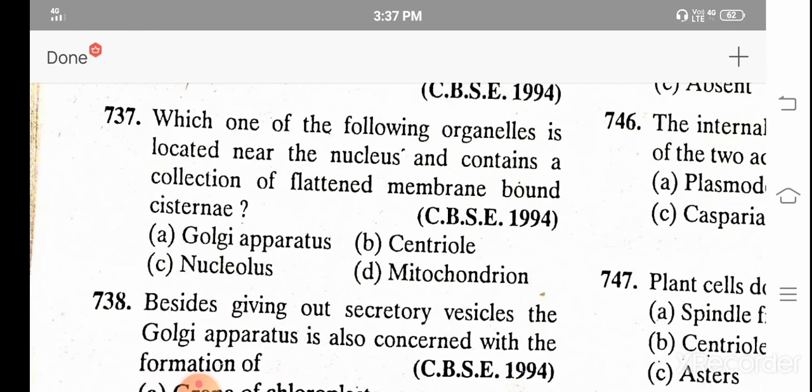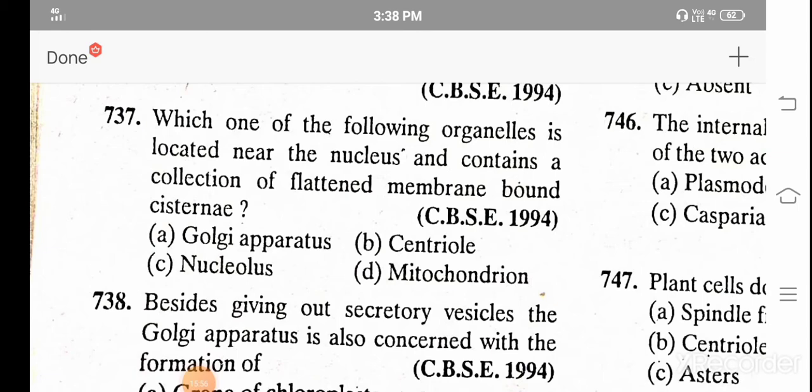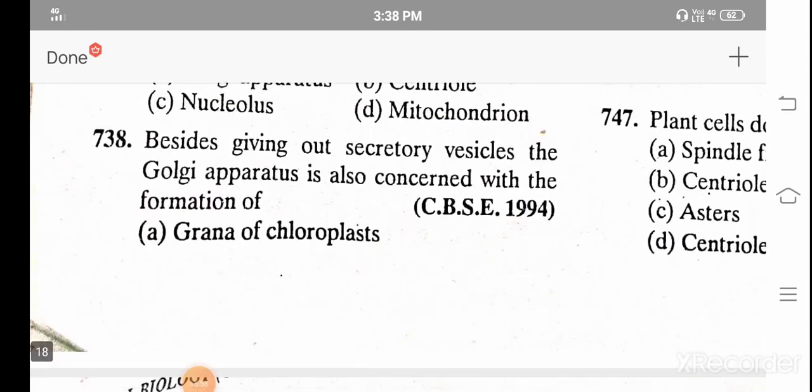Which one of the following organelles is located near the nucleus and contains a collection of flattened membrane-bound cisternae? A. Golgi apparatus, B. Centriole, C. Nucleus, and D. Mitochondria. And the correct answer is A. Golgi apparatus, because cisternae are found in the Golgi apparatus only.